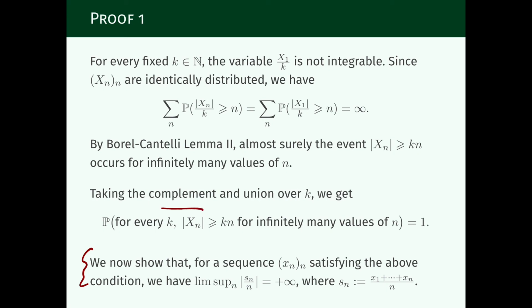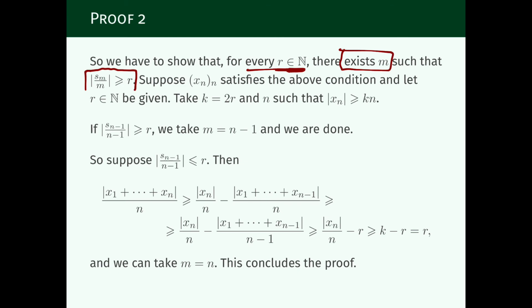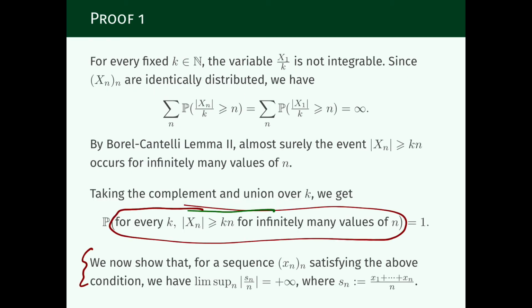Suppose the sequence x_n satisfies this property. And what we do is take k to be 2 times r. This is the r that was given to us. And take n such that x_n is larger than k times n. This is exactly, let us go back here, this is exactly when we are using this assumption here.